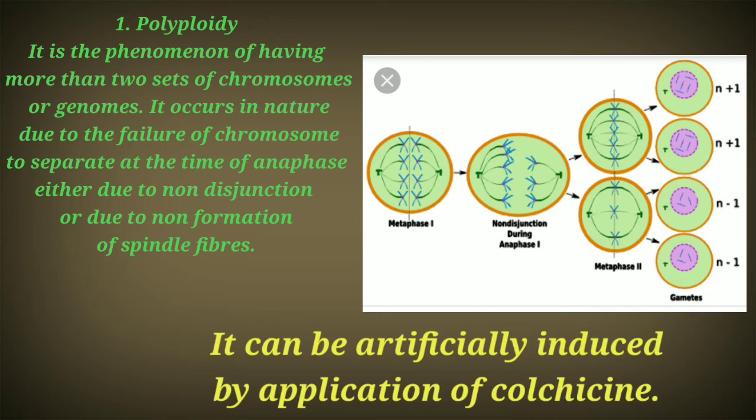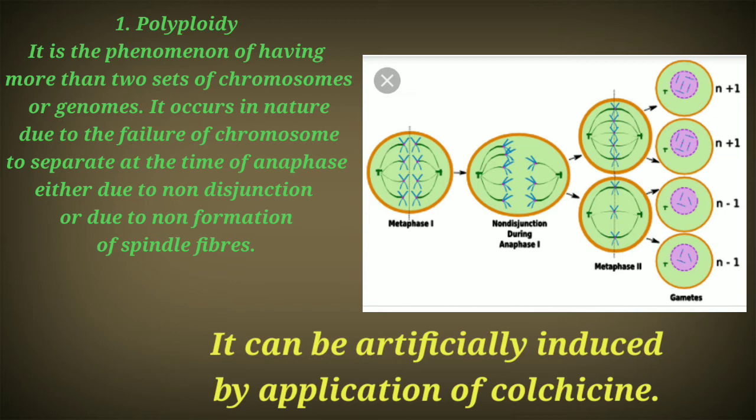As you know, during cell division, spindle fibers are responsible for separating the chromosomes towards both poles. So another condition where polyploidy may occur in nature is due to the non-formation of the spindle fibers during cell division.